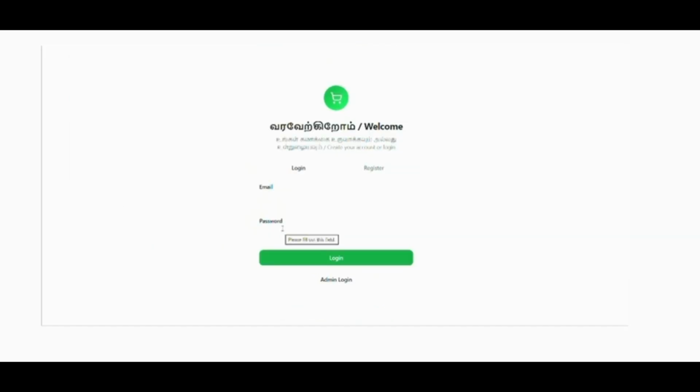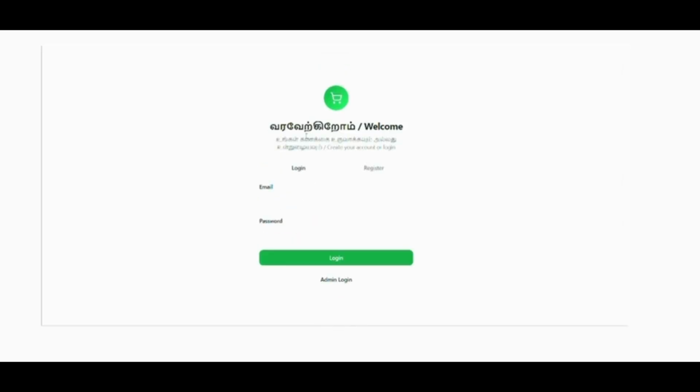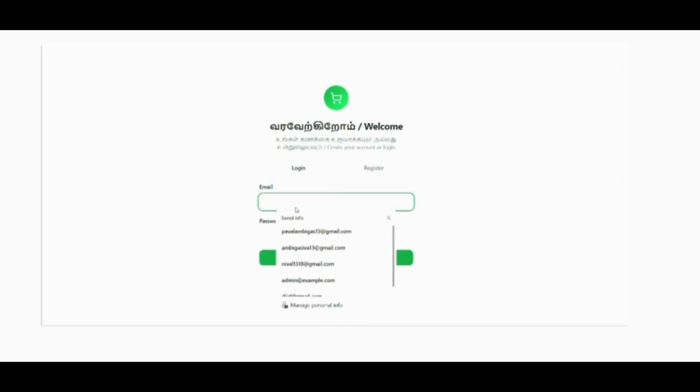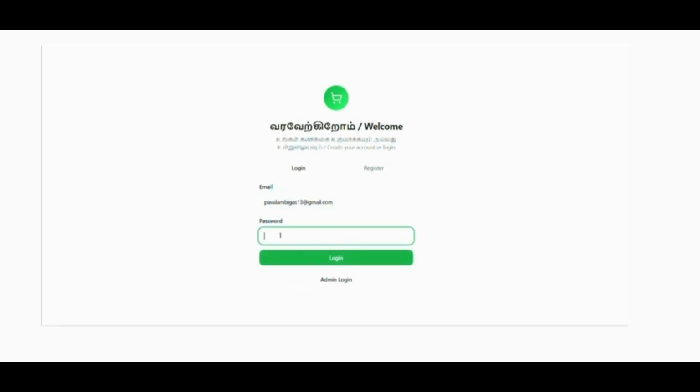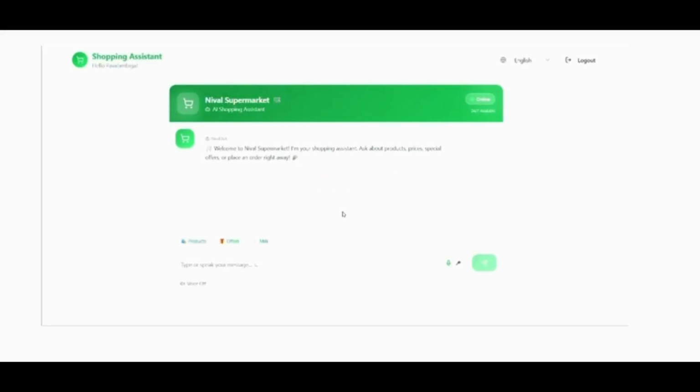As I have created an account already, I'm going to log in directly now. If we don't have an account, we need to register by giving name, mail ID, phone, password, and create account. So after login, we need to choose our language. I'm going to choose English as my language now. So here is a welcome message.